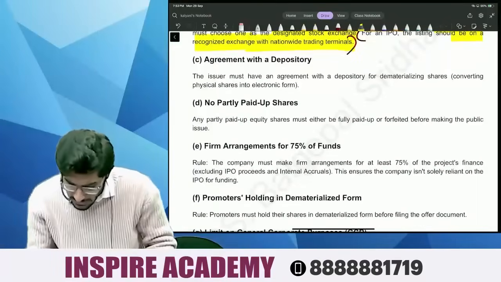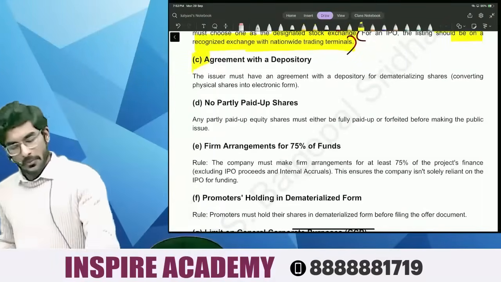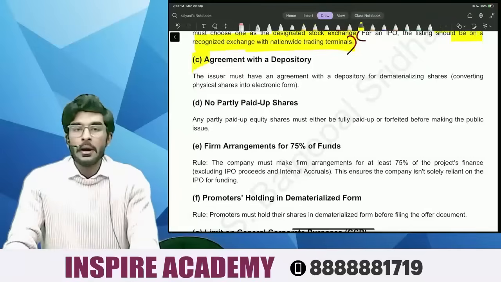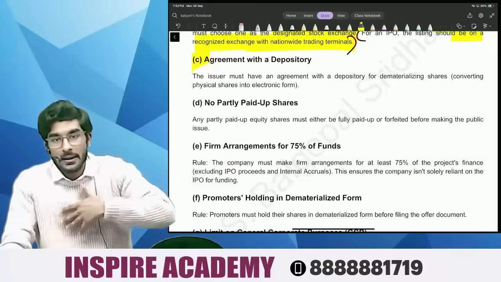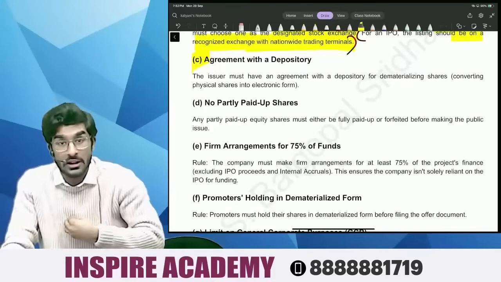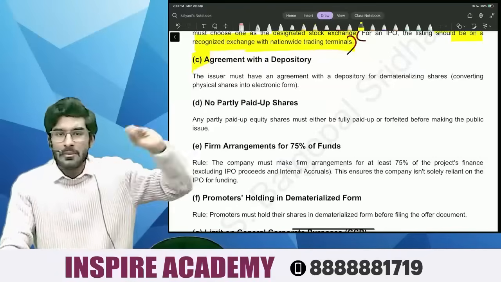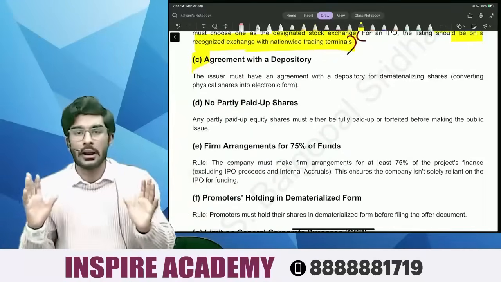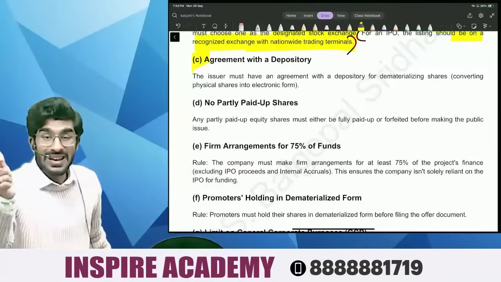Number three is, people, agreement with the depository. I will tell you one thing. 20 years, 30 years down the line, if the company wants to get itself registered on a stock exchange, it issues physical share certificates. Now, people, physical time is over. Now it is completely digital era. Once you buy the shares, your demat account will be credited.